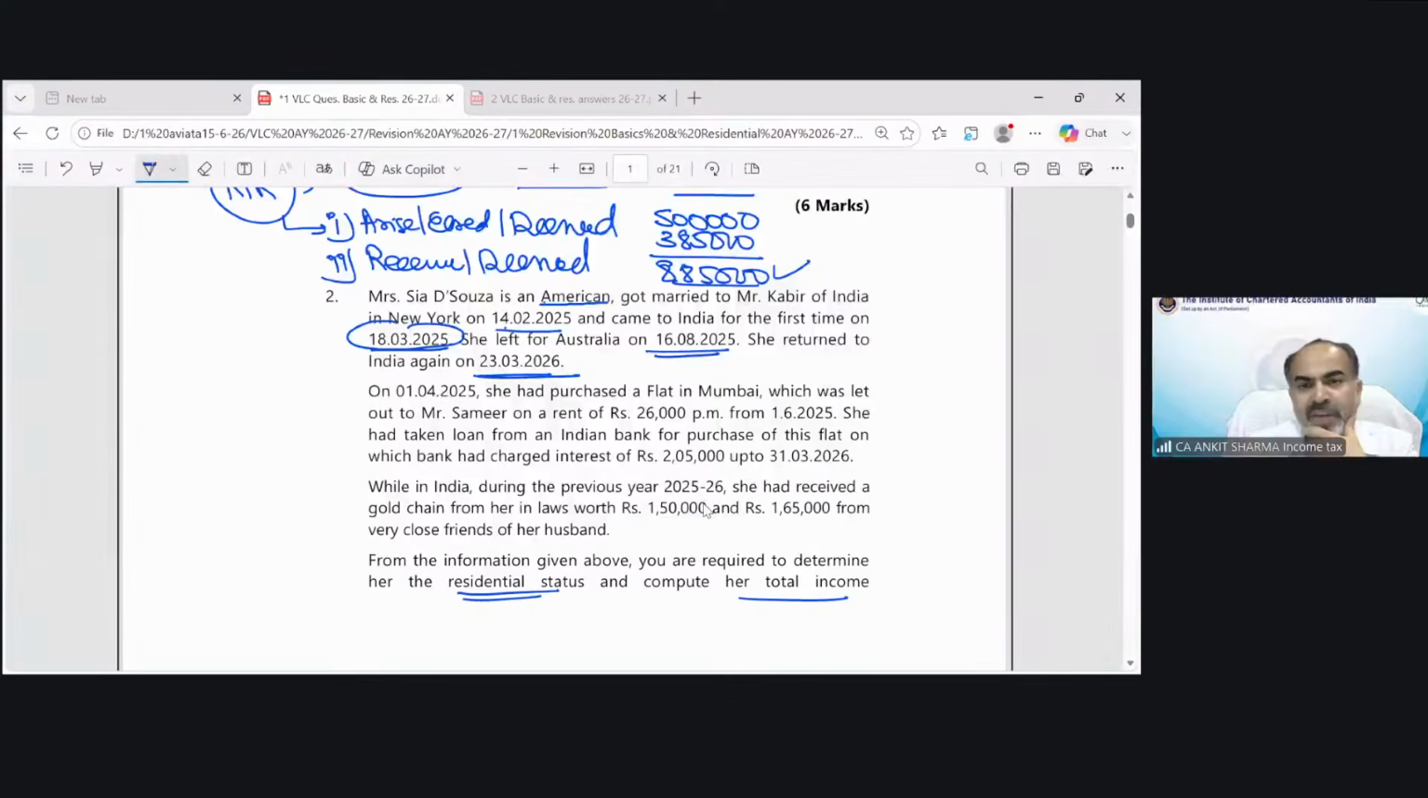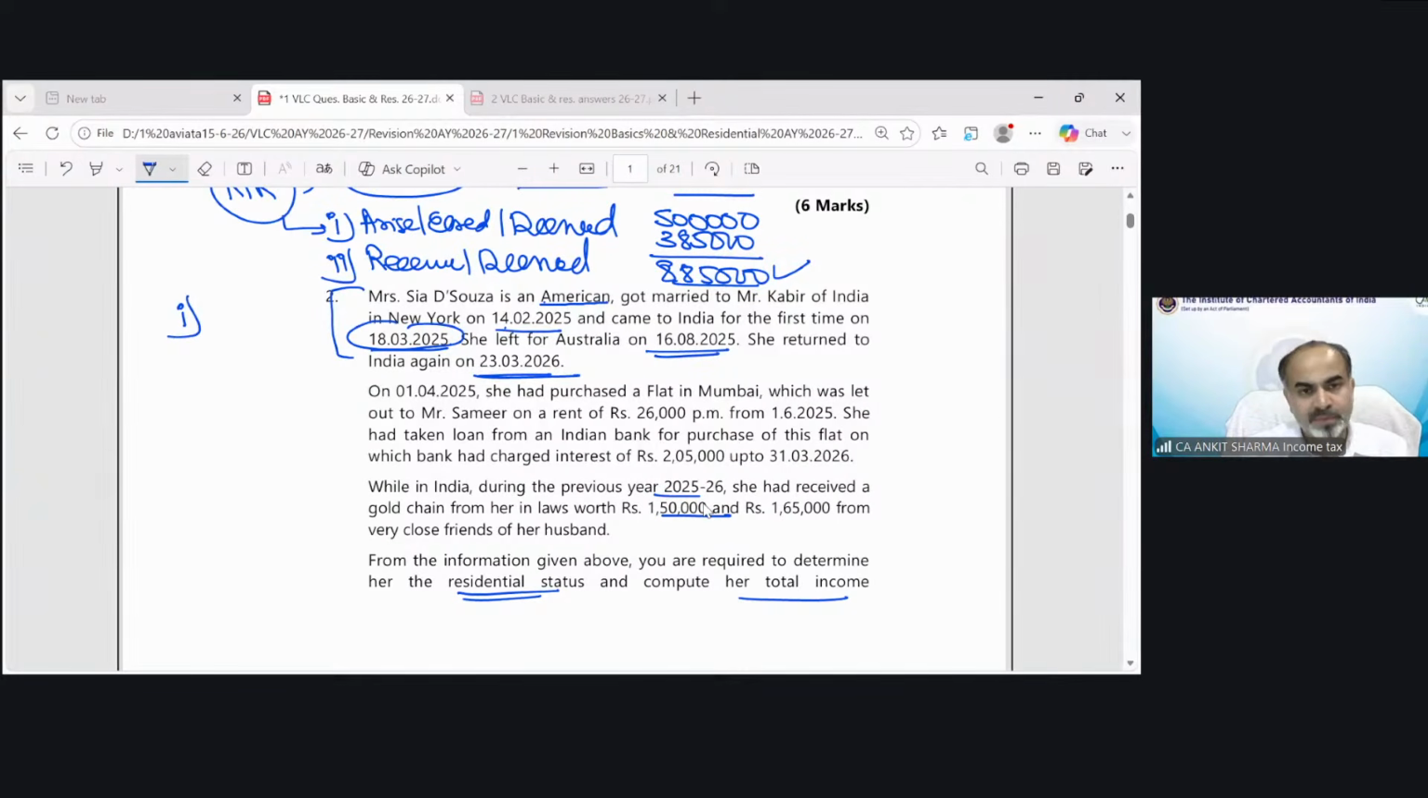On 1/4/25, she purchased a flat for her income status. She had taken a loan while in India during previous years, and she has received gifts. For the purpose of finding out the residential status, this information is relevant because the special case is not applicable, so Indian source incomes, etc. are irrelevant.